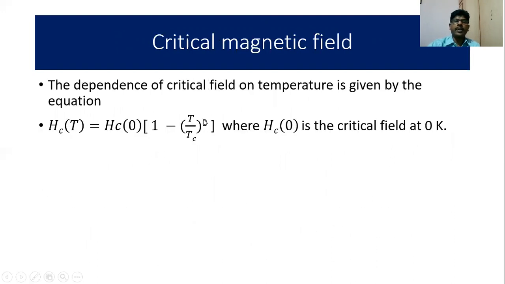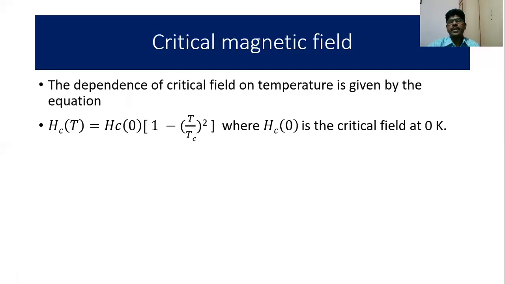The dependence of critical field on temperature is given by the equation Hc at temperature T is equal to Hc at 0 Kelvin times (1 minus T by Tc) the whole squared, where Hc at 0 is the critical field at 0 Kelvin. So this is what we have seen in this lecture about what superconductors are and some general properties of superconducting materials.